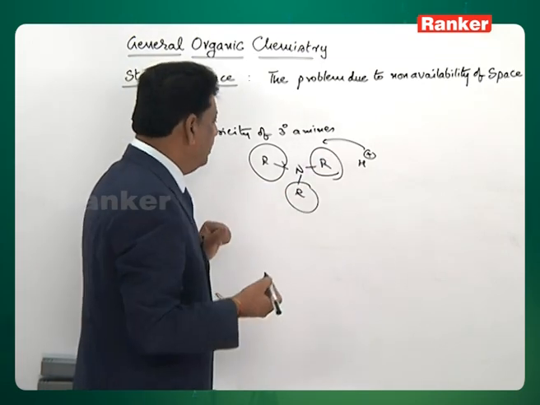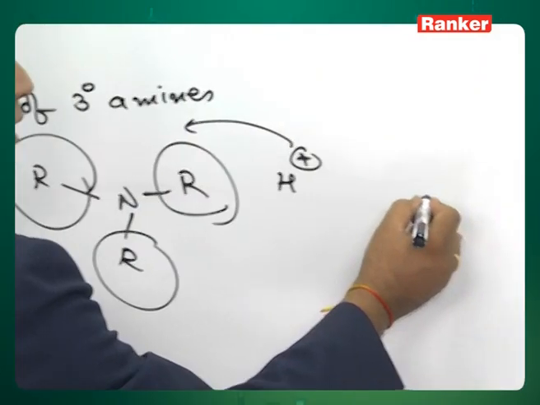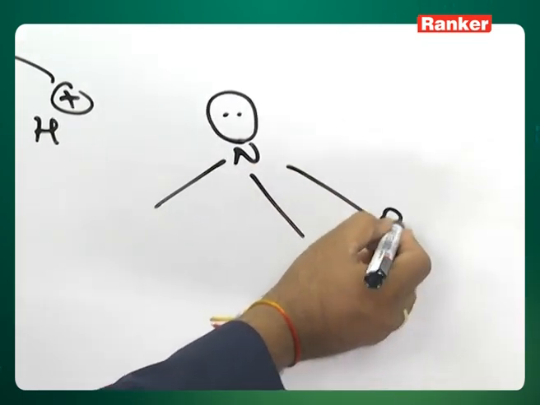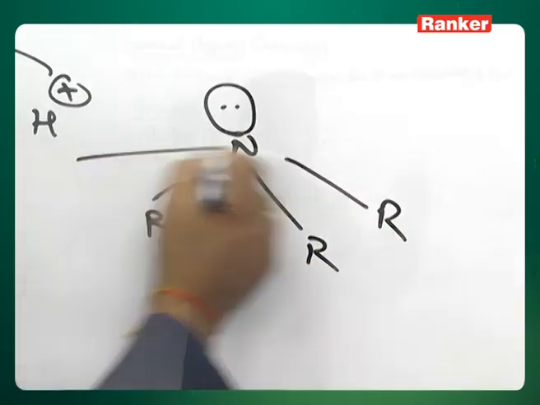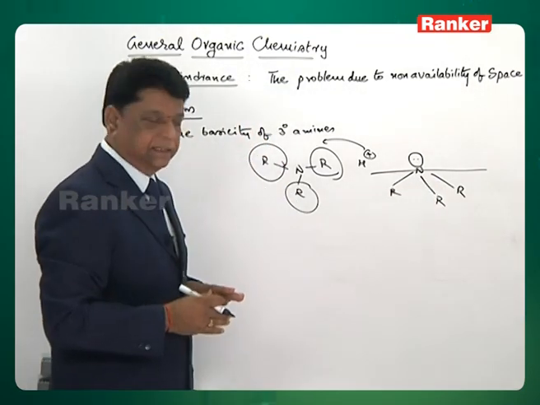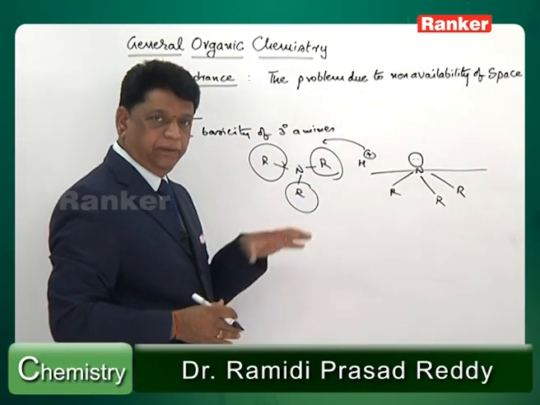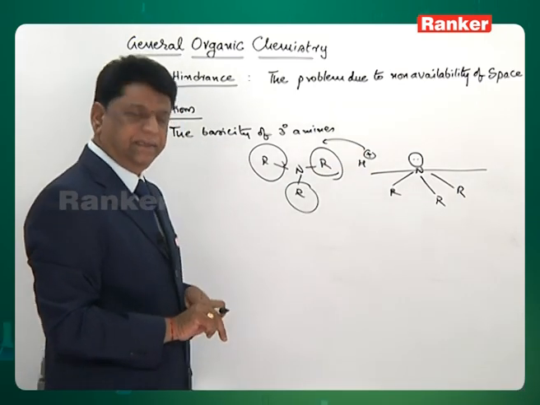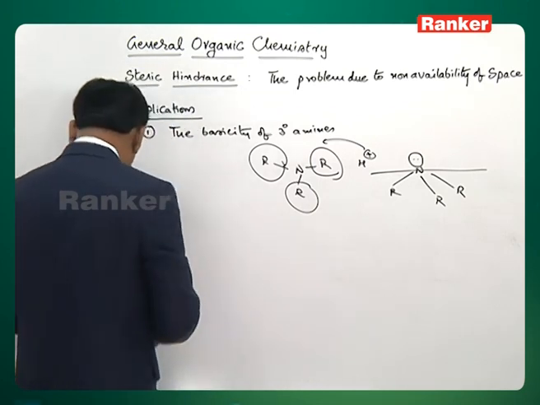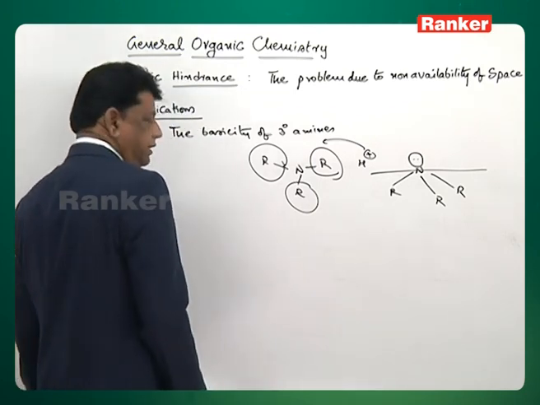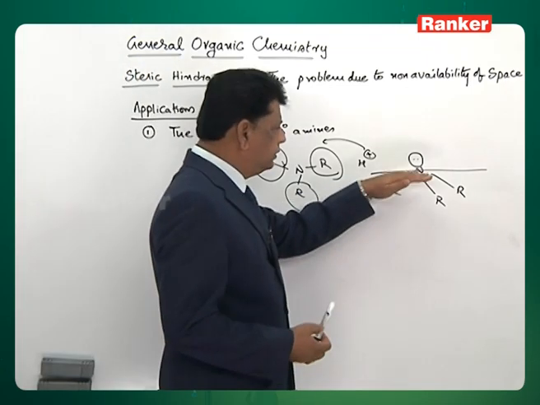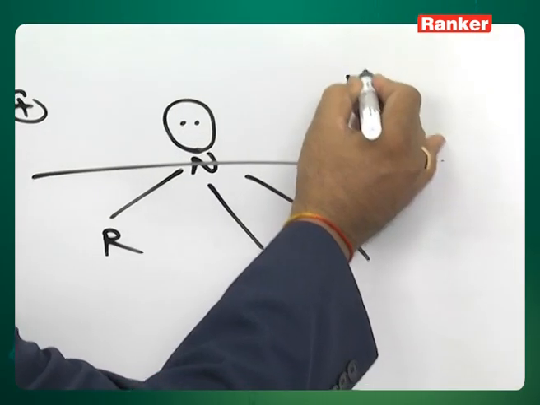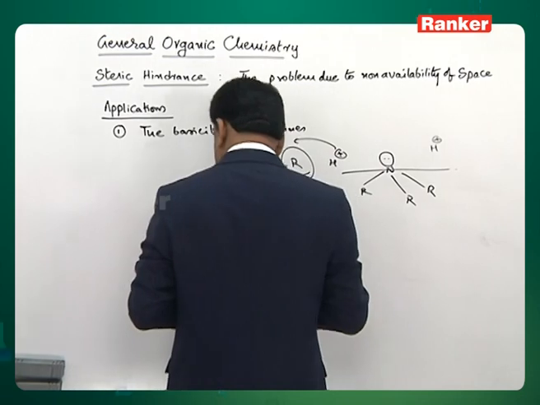Okay, we can agree. But if you carefully see the symmetry of the nitrogen, the lone pair will be on one side. If you pass a line like this, all the alkyl groups, big or small, will be on one side, and the lone pair will be on the other side, because that is the symmetry. At nitrogen we have a tetrahedral symmetry. Therefore, the lone pair is almost freely there on one side. So the proton approach there will not have any problem at all, isn't it?